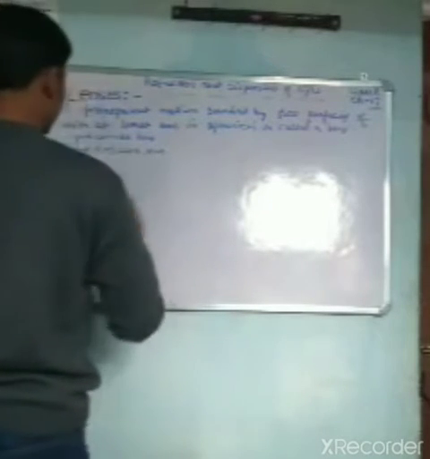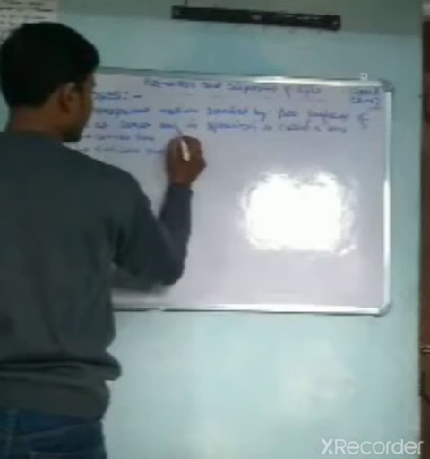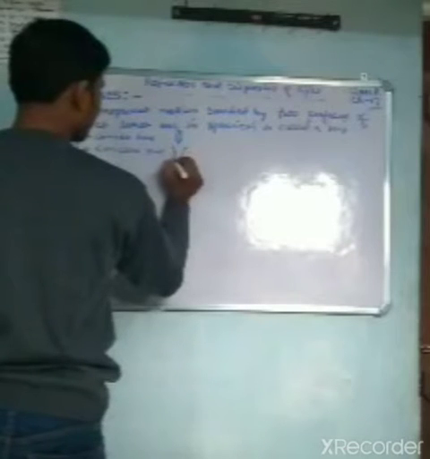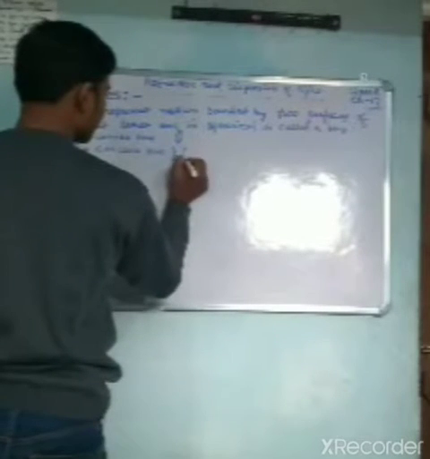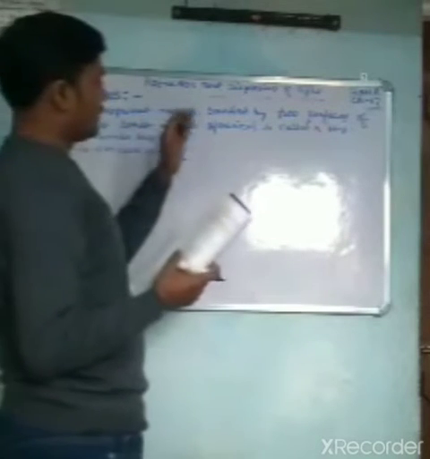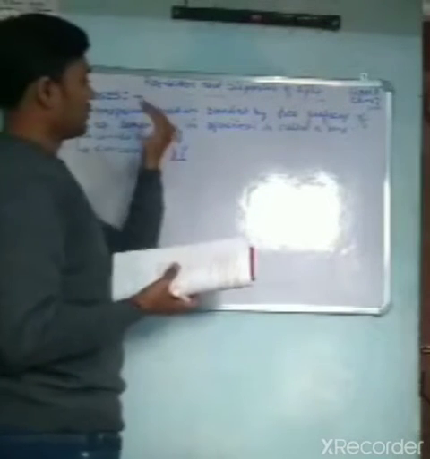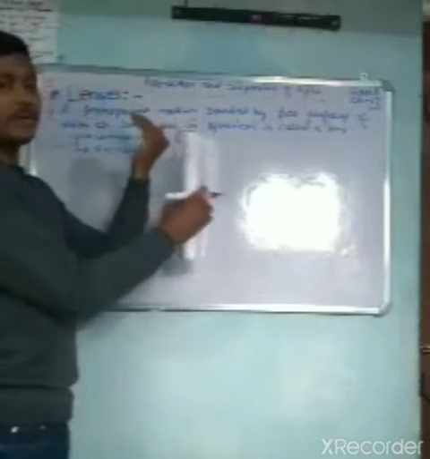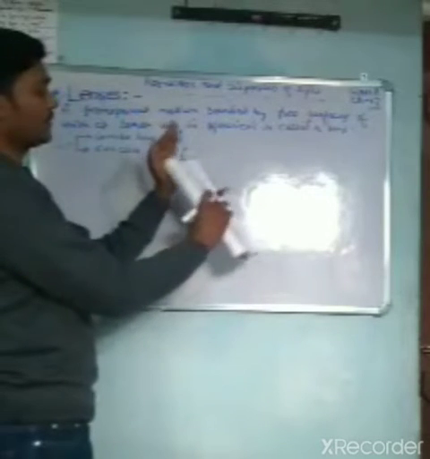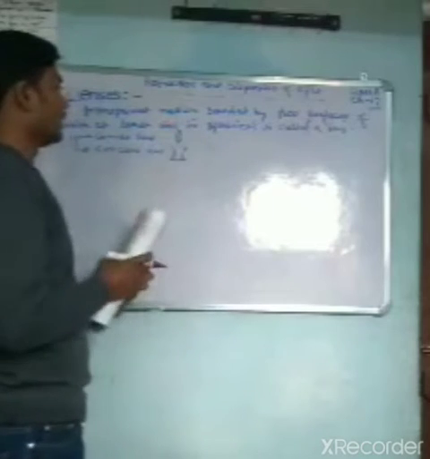This is the shape of a convex lens and this is the shape of a concave lens. The surface is bent inward in concave, and this one is convex.